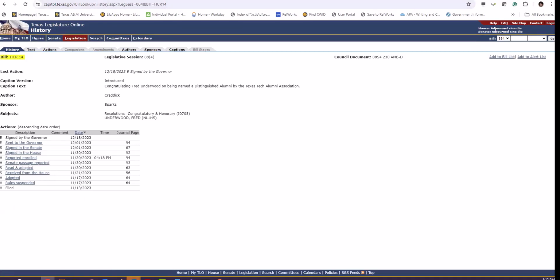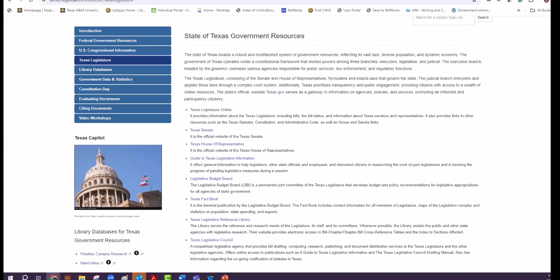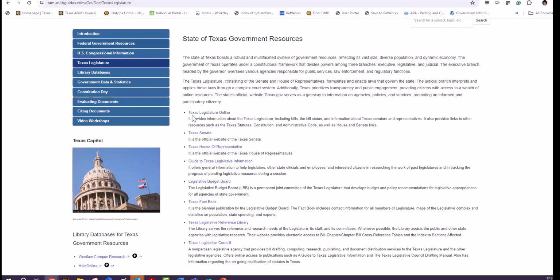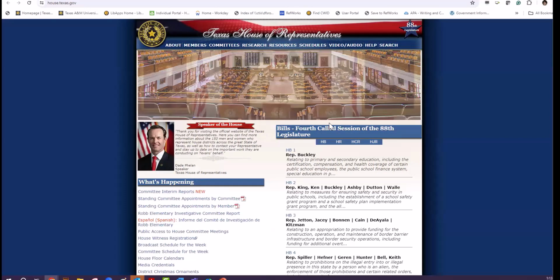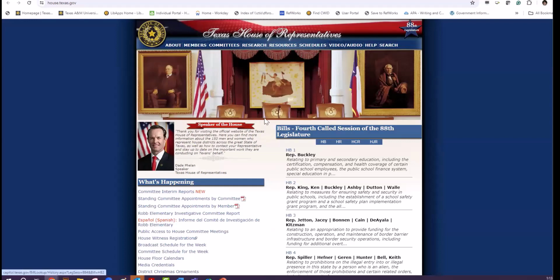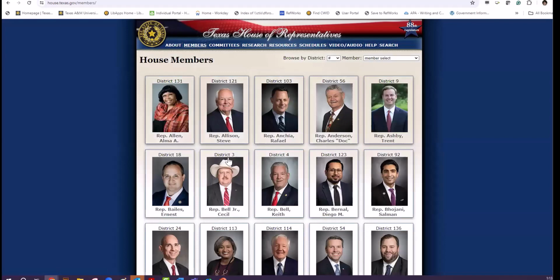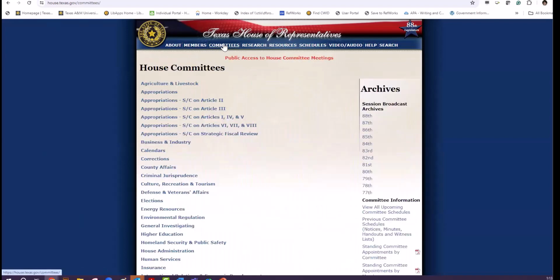Okay, so I'm going to go back to the guide page and go to the other website, which is the Texas House of Representatives. This website gives you all the information about the Texas House of Representatives, as the name says, and you can get information about the members of the House of Representatives. You can get information about House committees.